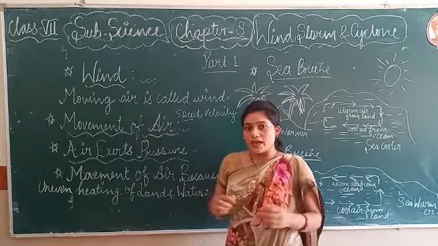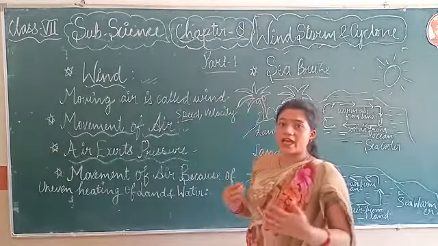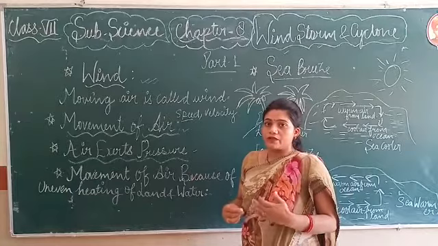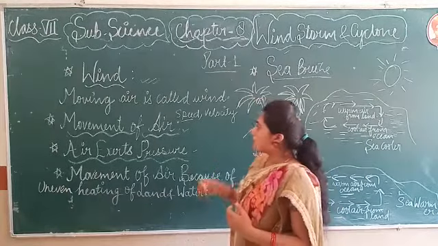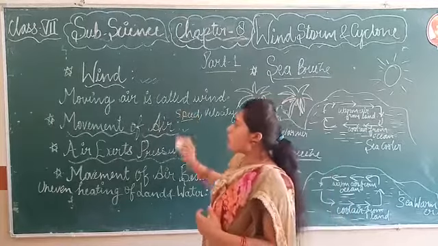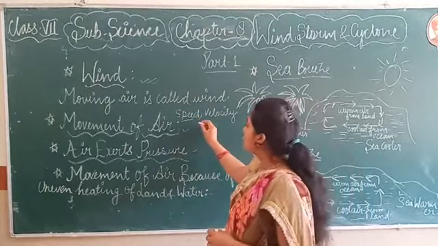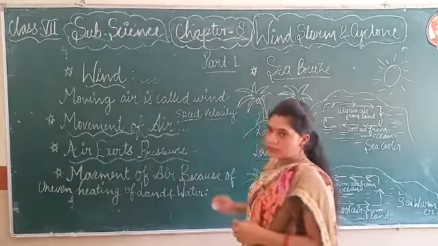Wind is the flow of gases on a large scale. Wind क्या है? Wind consists of the flow of a large amount of gases. Now there are two properties of wind. First one is its speed and second one is its velocity.